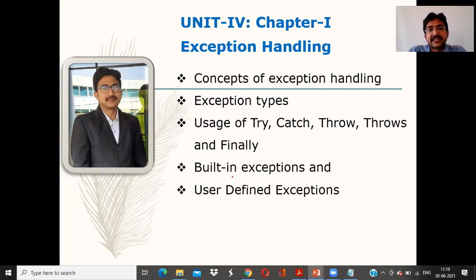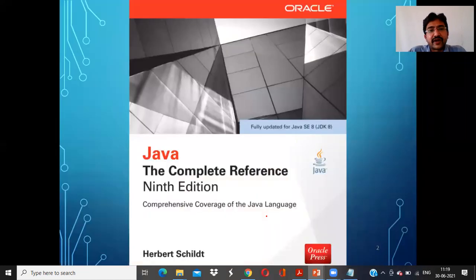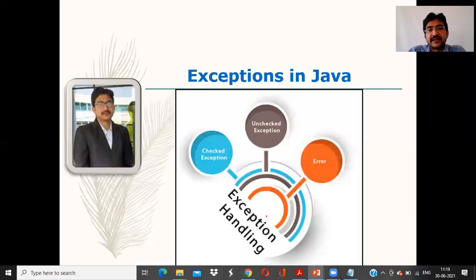And we'll also see two types of exceptions, built-in exceptions as well as user-defined exceptions. Like the packages, right? Predefined packages and user-defined packages. Here also we have built-in exceptions as well as user-defined exceptions. With this intro part, we are going to follow the same book, Java: The Complete Reference, as well as other resources from the internet.